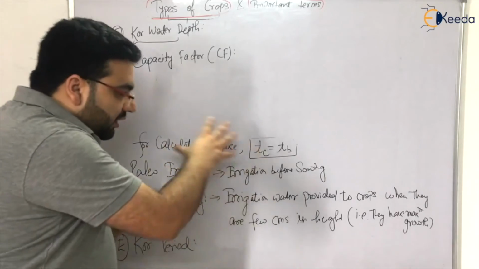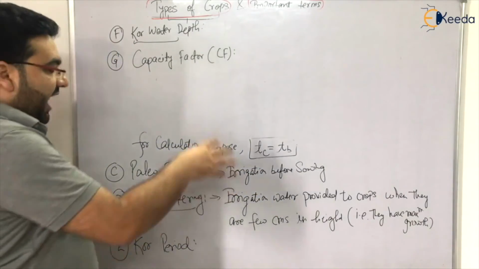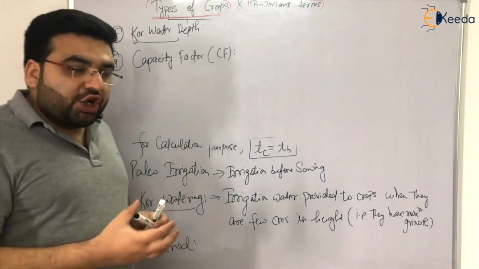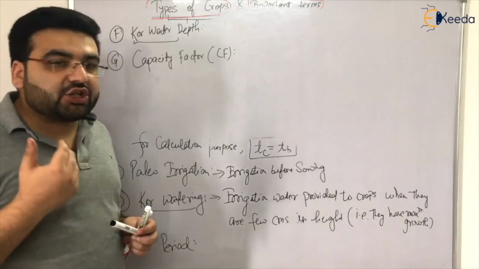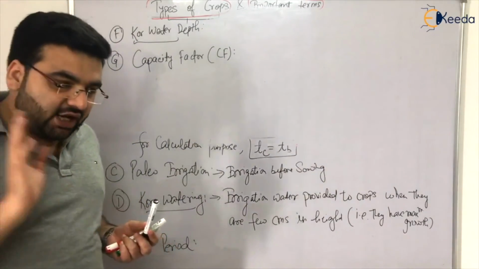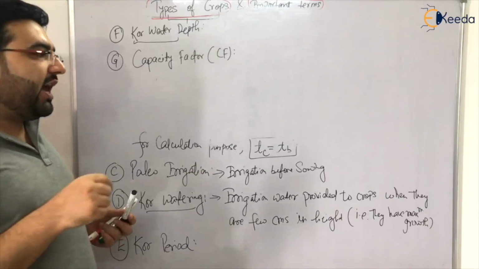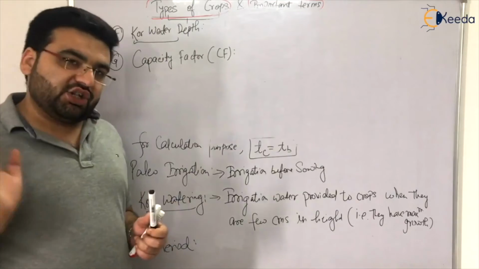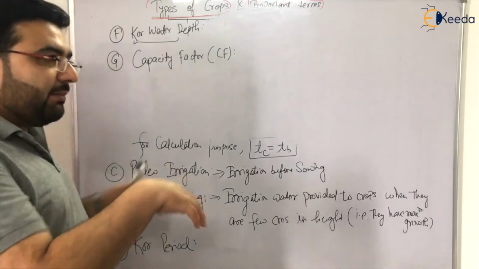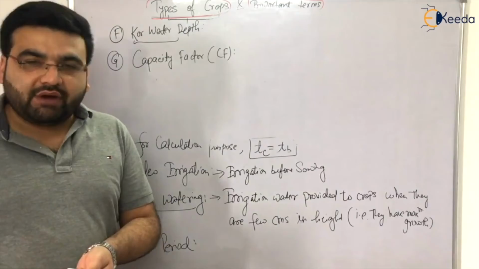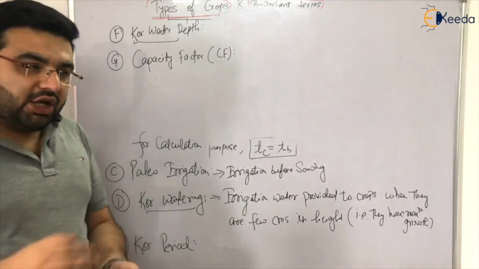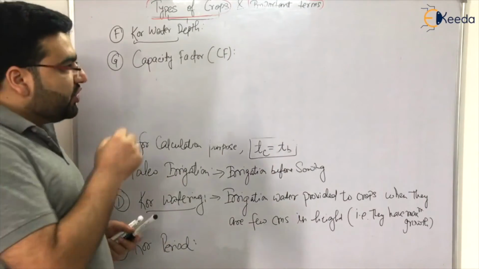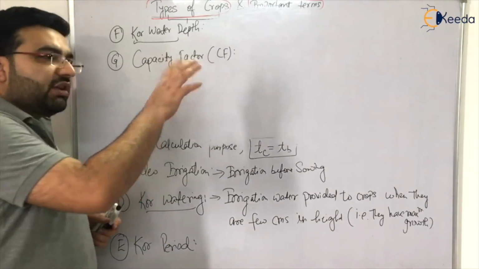Now, what is the purpose of calculating all these values? The purpose is that you must know how much discharge should be released from a particular irrigation source. Generally, it is an irrigation canal. Generally we design our canals for the maximum discharge, because when you have the maximum water available, the growth of crops will be very high because there will be no water scarcity for them.